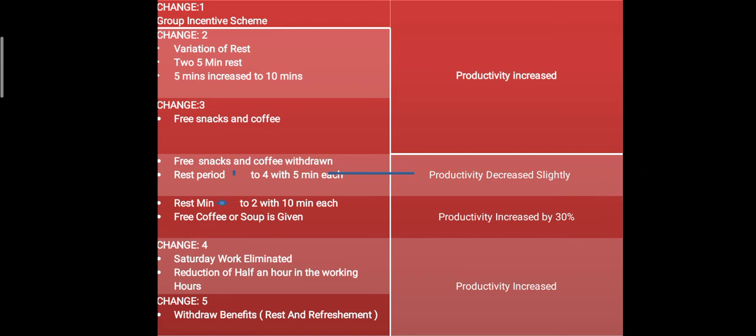In the fourth phase, the change was made by eliminating work on Saturdays and reducing working hours by half an hour. Here also the productivity increased. Finally, in the fifth phase, the change was made by withdrawing all the benefits given in the first 4 phases. But the productivity remained the same and tended to show an increasing pattern. So these are the variations made in the relay assembly test room experiment.